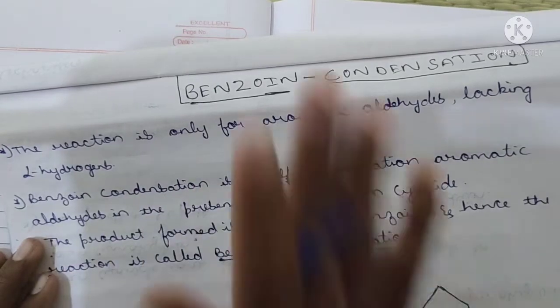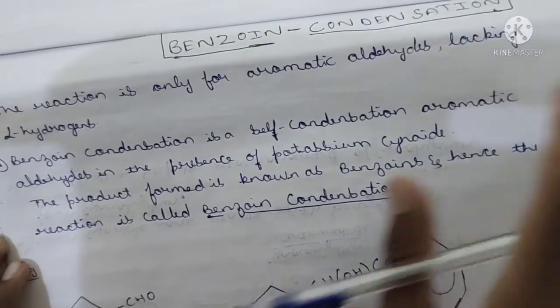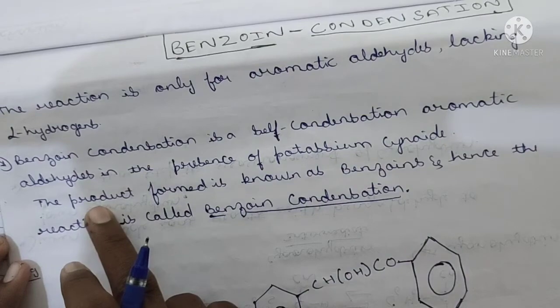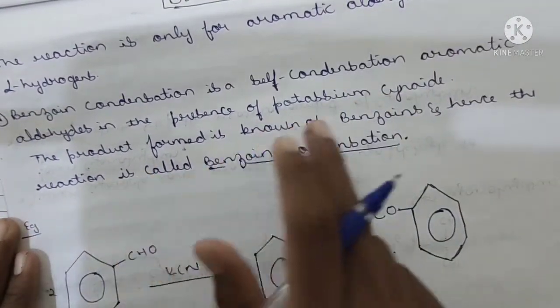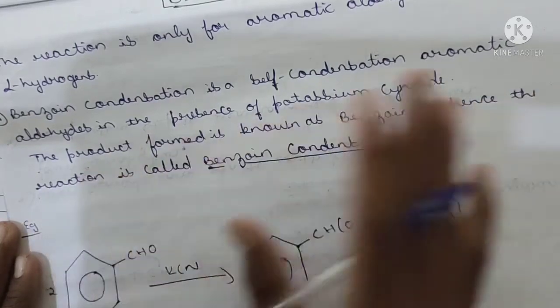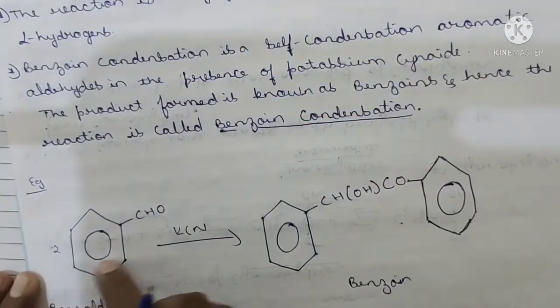Benzoin condensation is a self condensation. Aromatic aldehydes in the presence of potassium cyanide give a product known as benzoin, and hence the reaction is benzoin condensation. Clear?